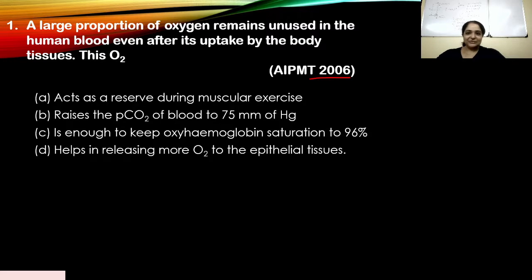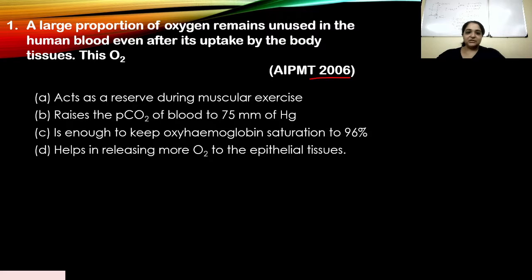As you have seen in my previous videos, I would say pause the video, write down what you think is the right answer, and then come back. So we have our options A, B, C and D. A. Acts as a reserve during muscular exercise. Yes, that is possible, that is true.